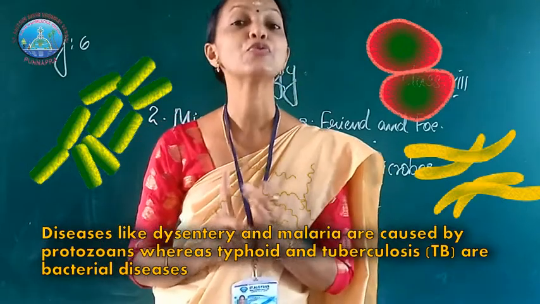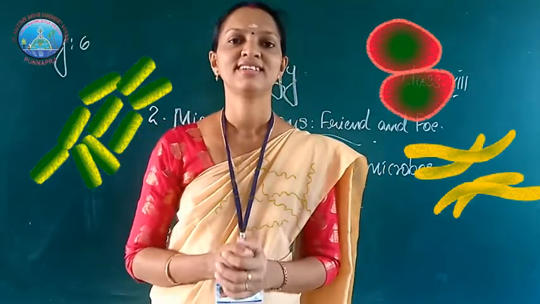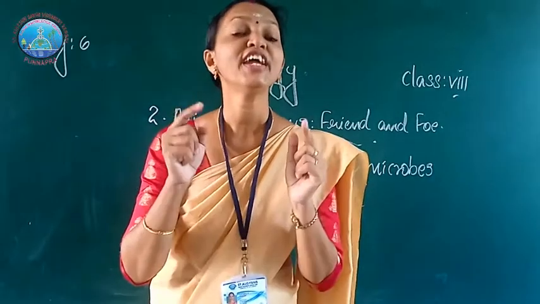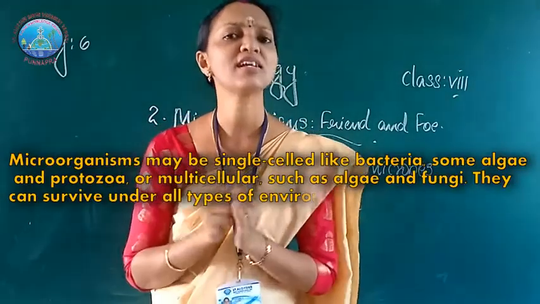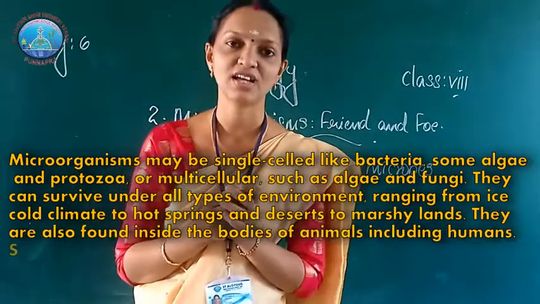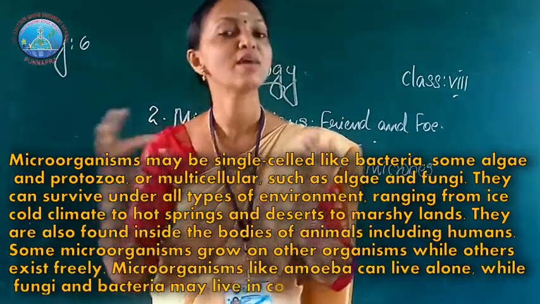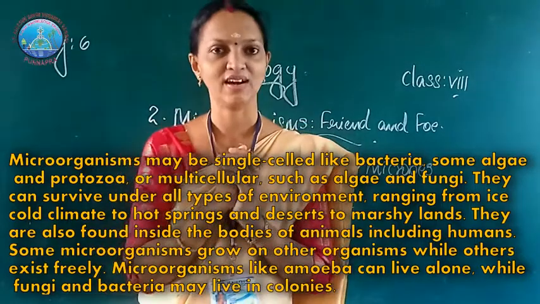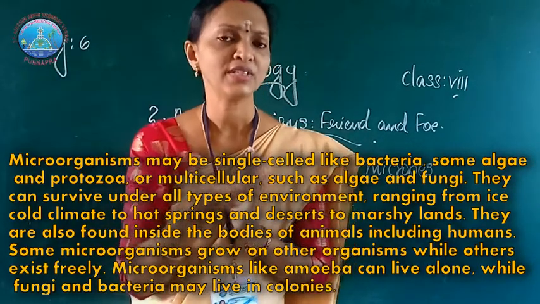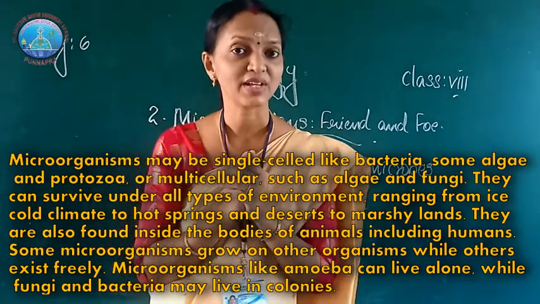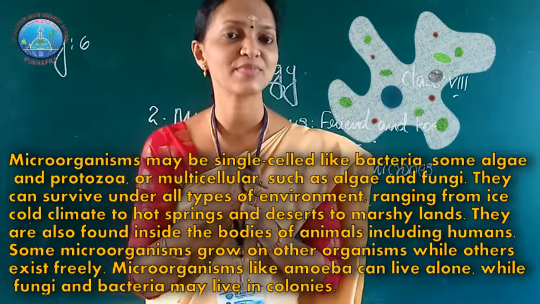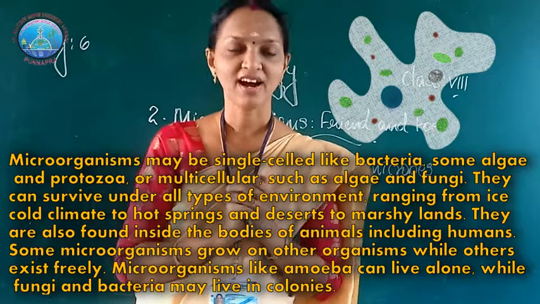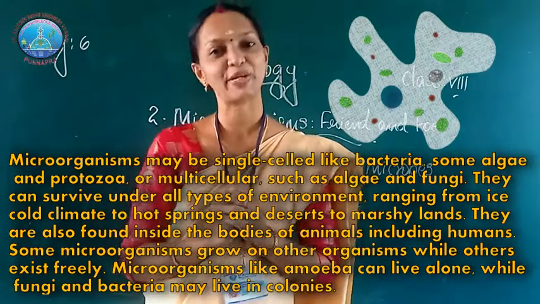The next one: where do microorganisms live? Some microorganisms are unicellular and some of them are multicellular. You already know single-celled microorganisms. For example, amoeba is a single-celled microorganism.